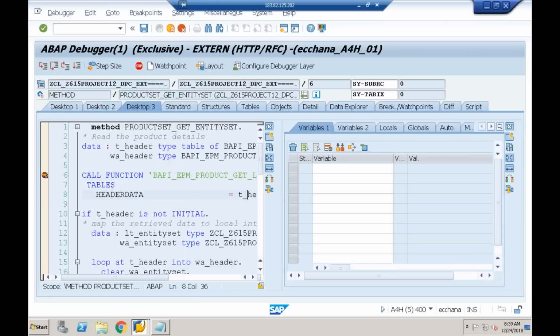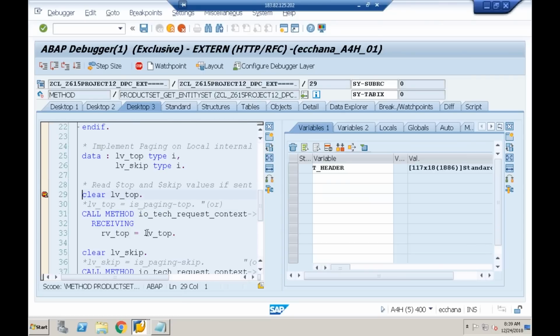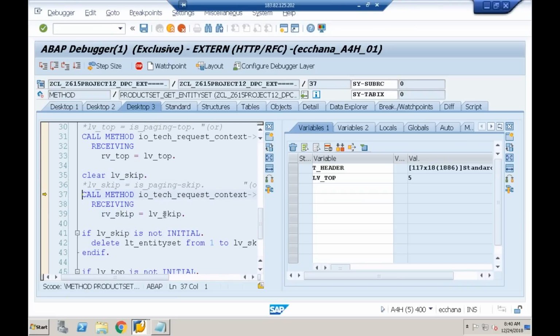We are calling that function module T_header. How many entries I got? 117 entries. Now I'm trying to read the top value. What is the value I got? 5. Good. Then I'm trying to read the skip value. Done. Okay, this is the skip value.